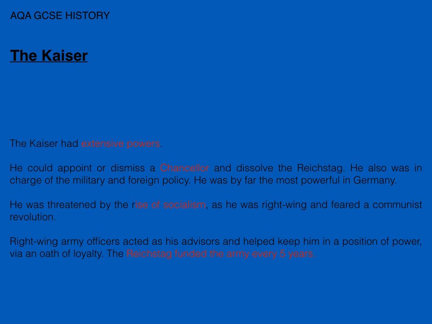The Kaiser was a right-wing person, so he feared this rise of the left and a revolution here. And a lot of people around him were right-wing, so his army officers and people he appointed were all right-wing. They all supported him, and he didn't really like opposition. So they helped keep him in a position of power, and military officers had to have an oath of loyalty